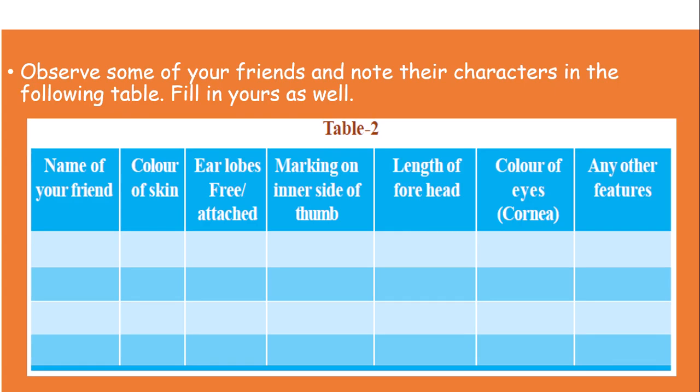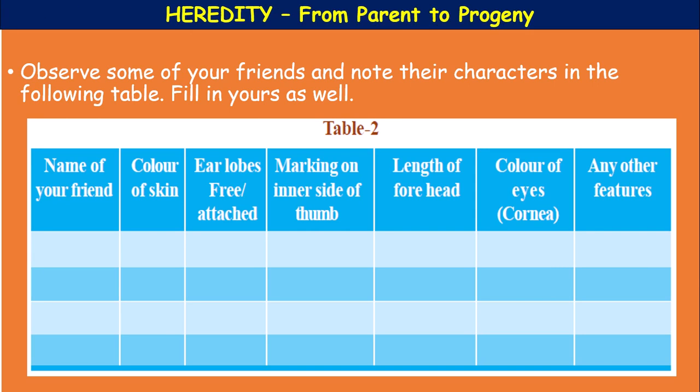Observe some of your friends and note their characters in the following table. Fill in yours as well. You have to fill it. Name of your friend, the color of skin, earlobe, whether it is free or attached, marking on the inner side of the thumb, then length of forehead.